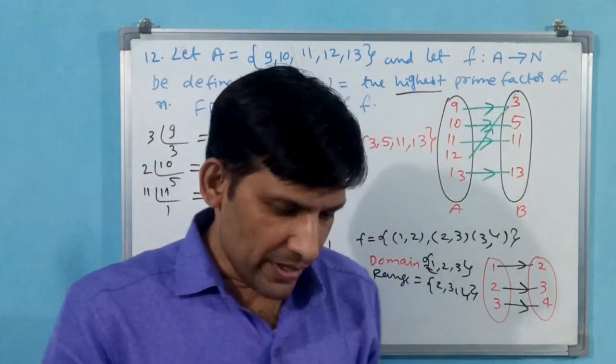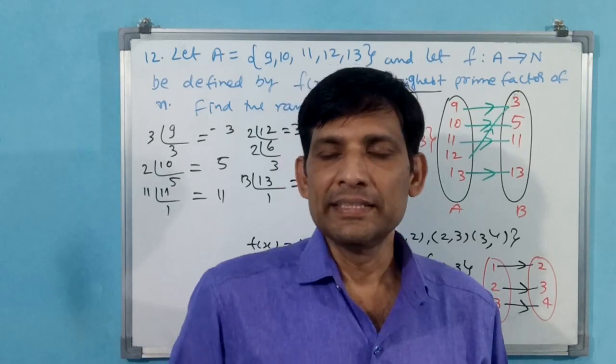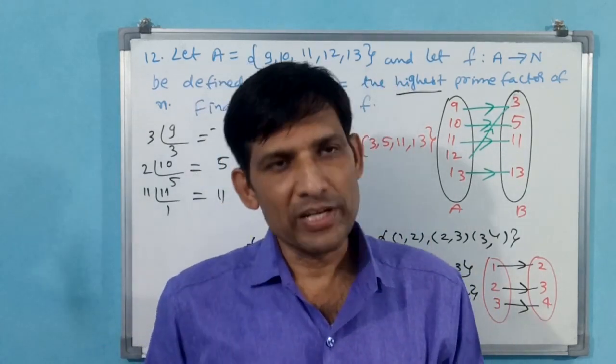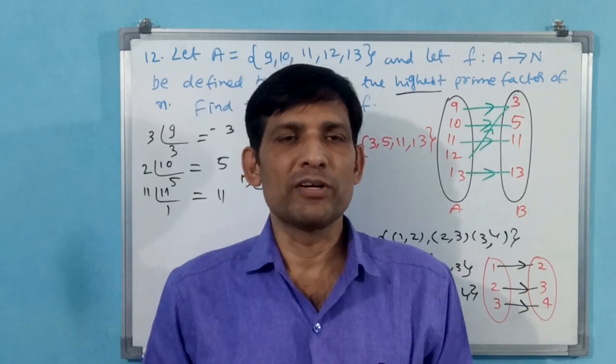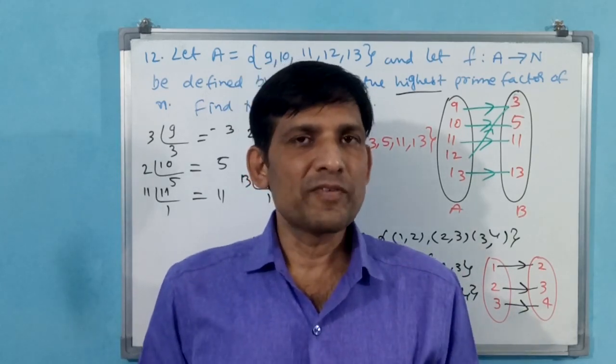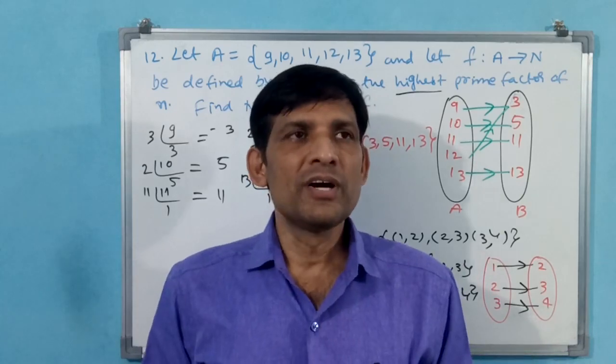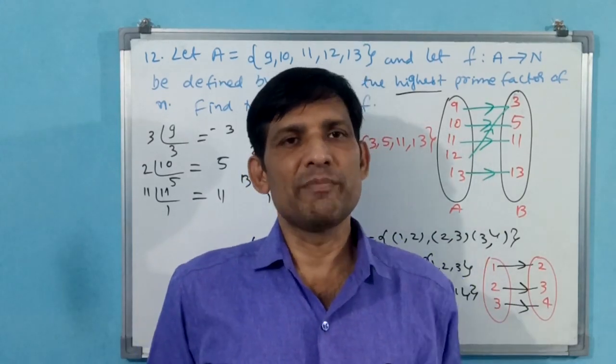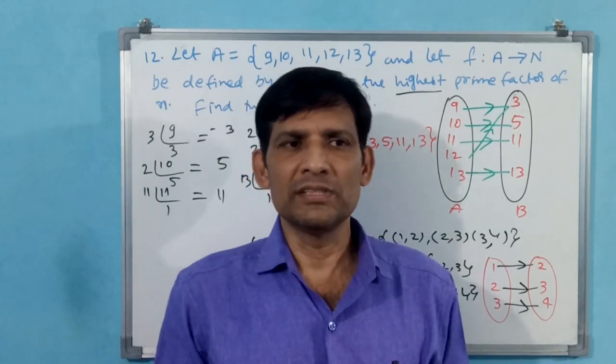In the next class we go for relation and function for class 12. Class 12 also has relation and function; that chapter we are doing in 12th class. After finishing that class, we come back to trigonometry. Then we go back again to 12th class inverse trigonometry. Like that we will do 11th and 12th.